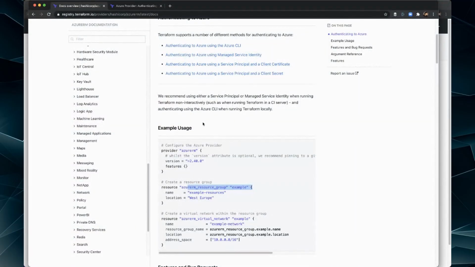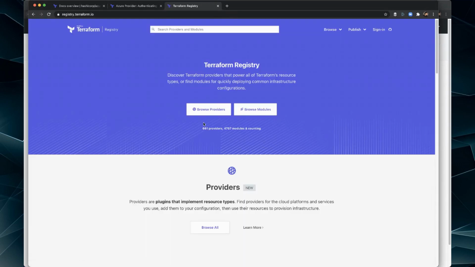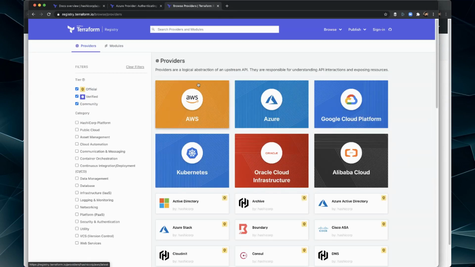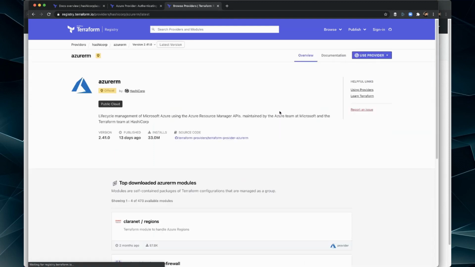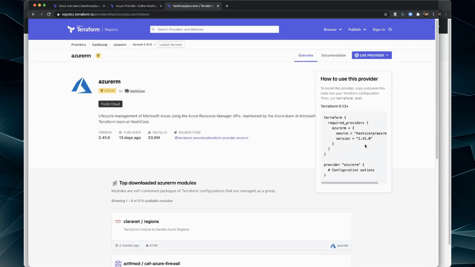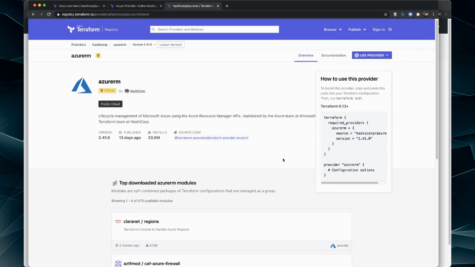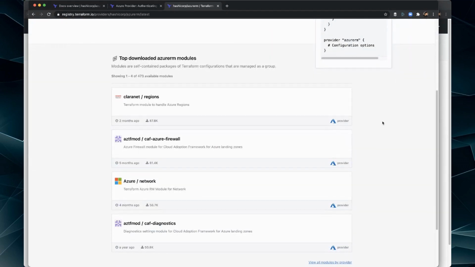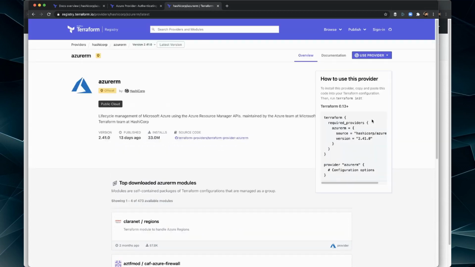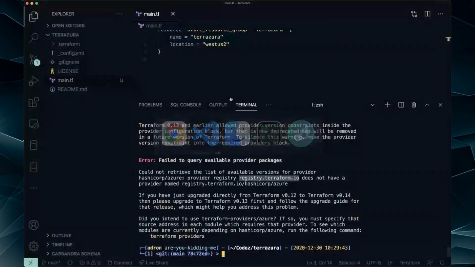Oh, this is really wonderfully bad timing. Browse providers. Azure. Oh, I have to do this now? Okay, okay, try that.